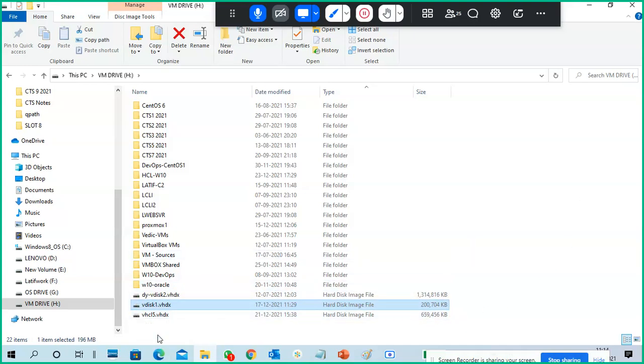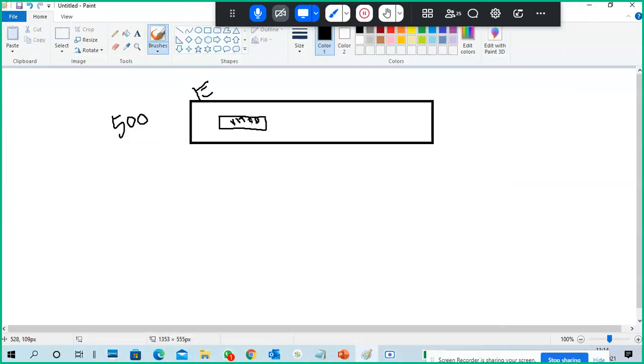The icon is a little bit different from normal files, but it is a file in this physical hard disk. That's it. Now there are two types and two formats of virtual hard disk that we have to discuss generally, so we'll see that.